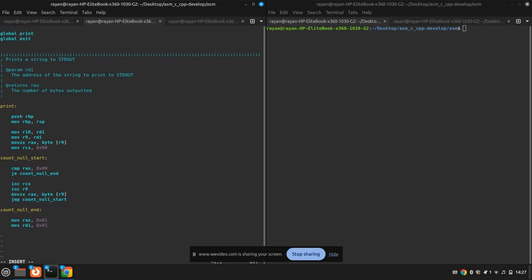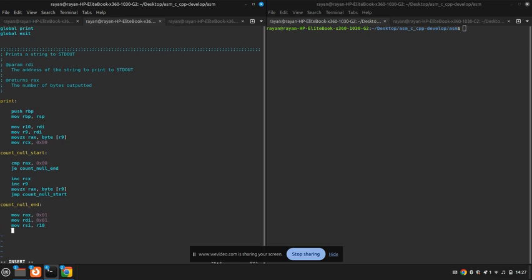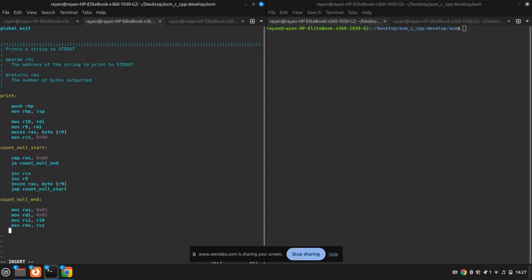And then we do move rsi, or si or r10, because that's where the string is. And then we do move rdx, or cx.